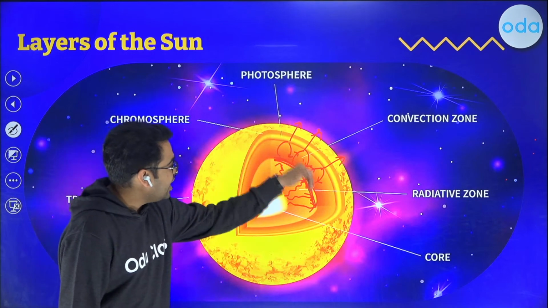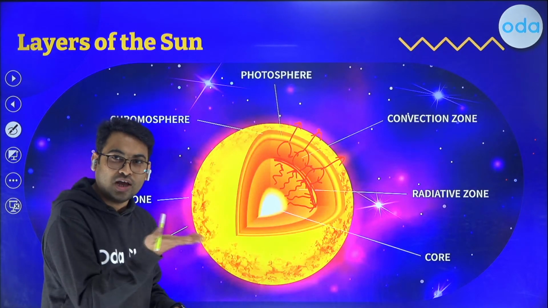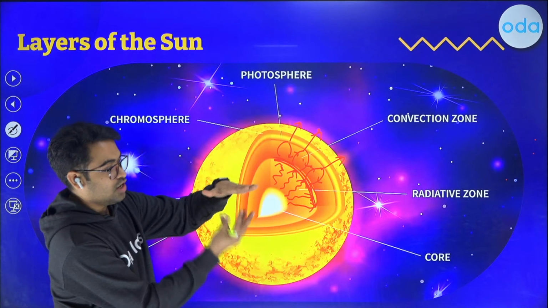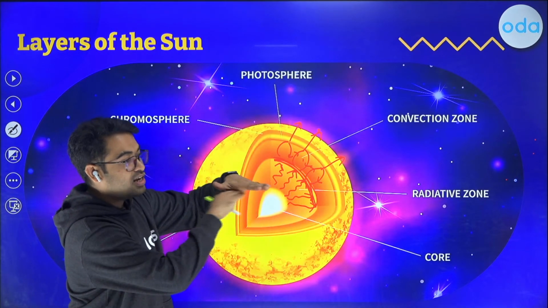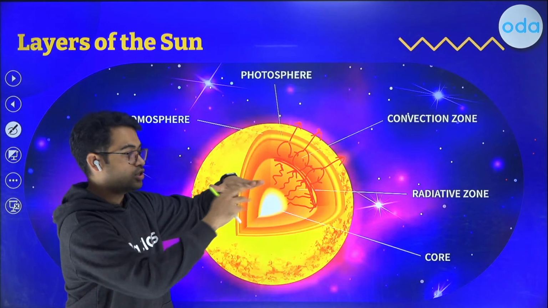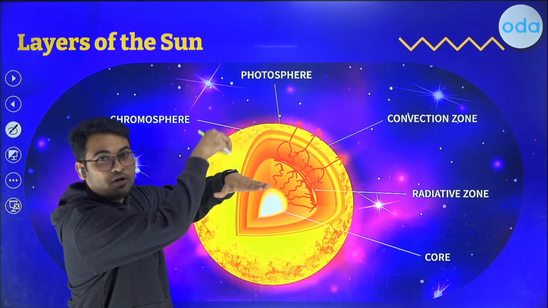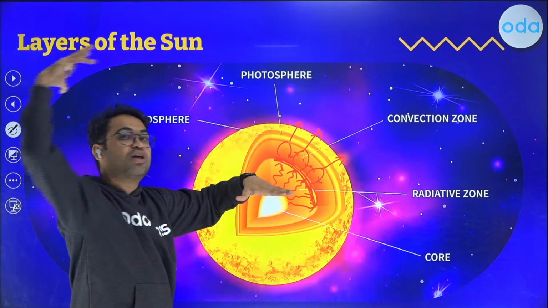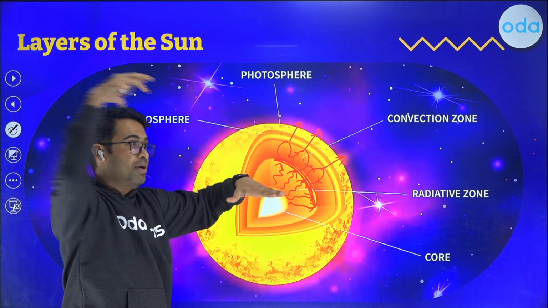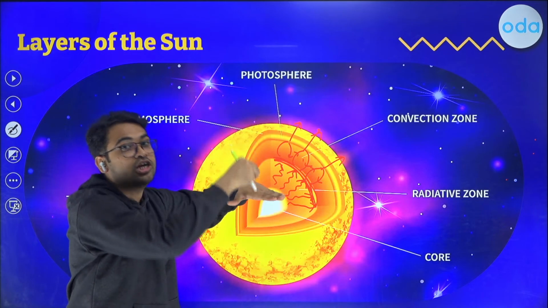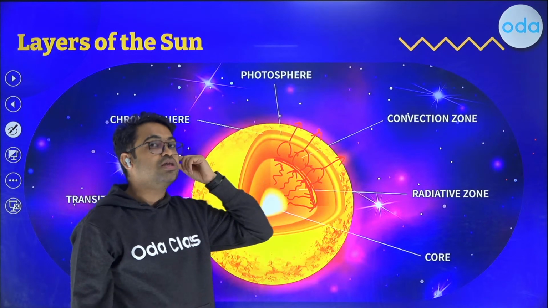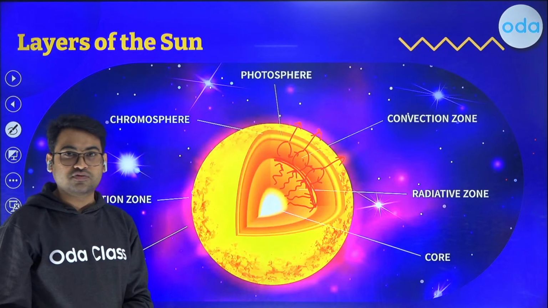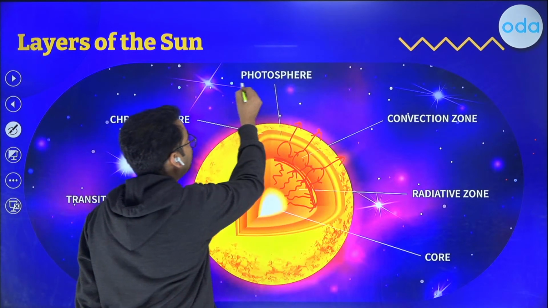So this is like the bottom of the boiling layer of a pressure cooker. If you put heat, this layer is the layer that has maximum temperature. If something has enough energy, it will go up, form the steam, and come out through the pressure cooker. But if it does not have that much energy, it goes back. So this is what the convective zone is about. Now after we finish off the convective zone, there is a zone called the photosphere.